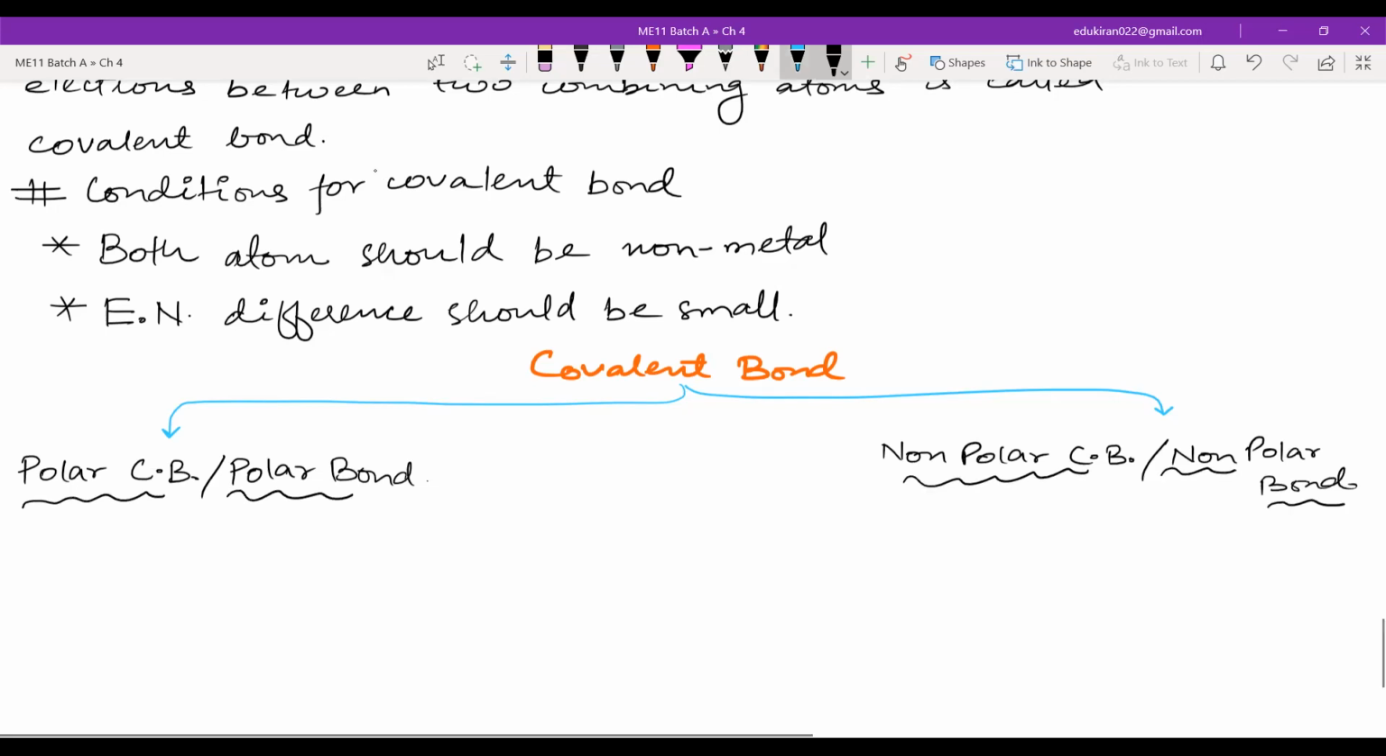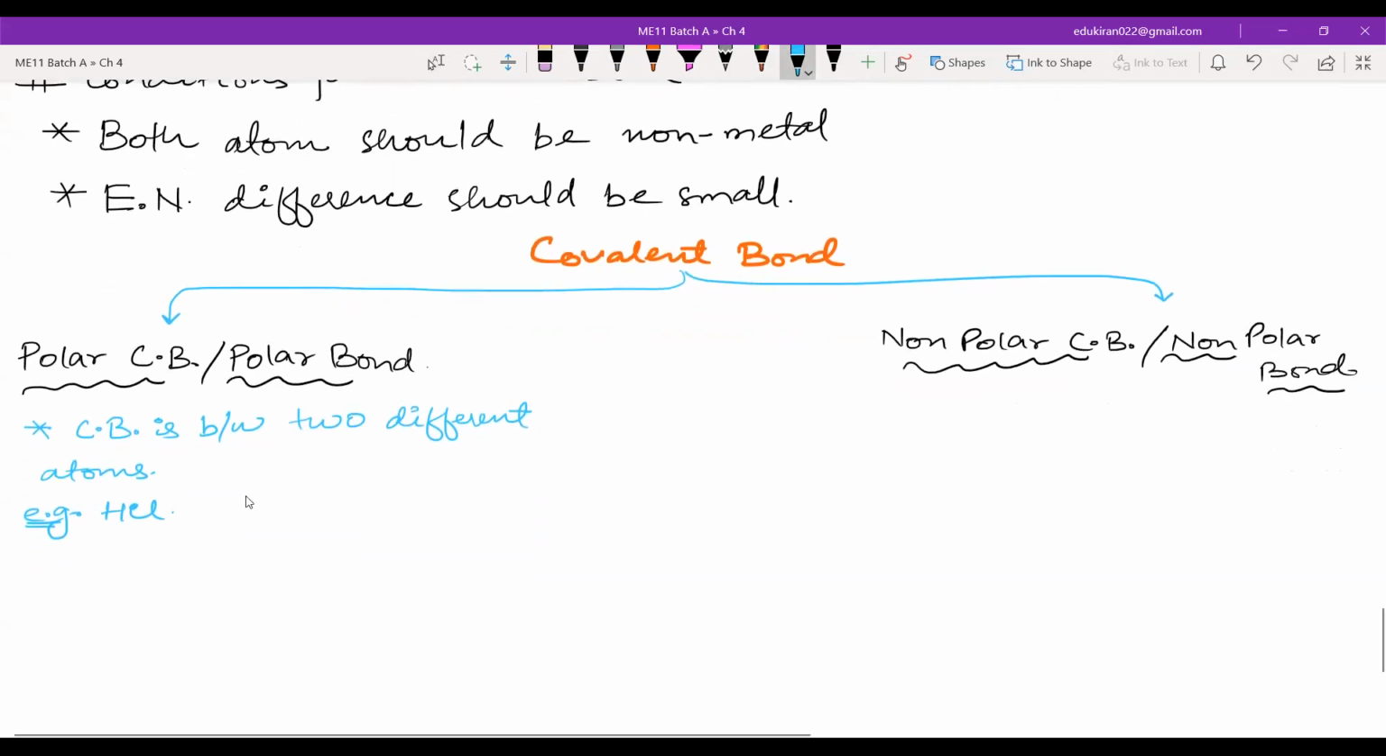See, the difference only lies in the atoms which are participating in the bond formation. Now, polar covalent bond is formed when covalent bond is between two different atoms. For example, HCl, hydrogen chloride.